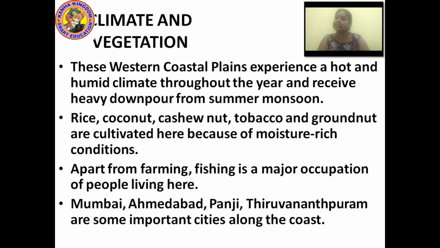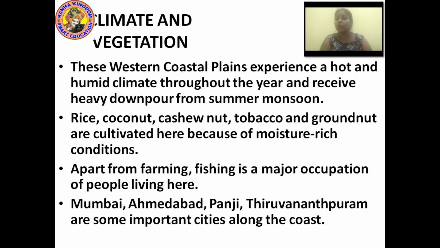Now let us discuss the climate and the vegetation of the western coastal plain. These western coastal plains experience a hot and humid climate. Humid means where we have so much wetness, something which is not cold and not hot, throughout the year, and they receive a heavy downpour from the summer monsoon.